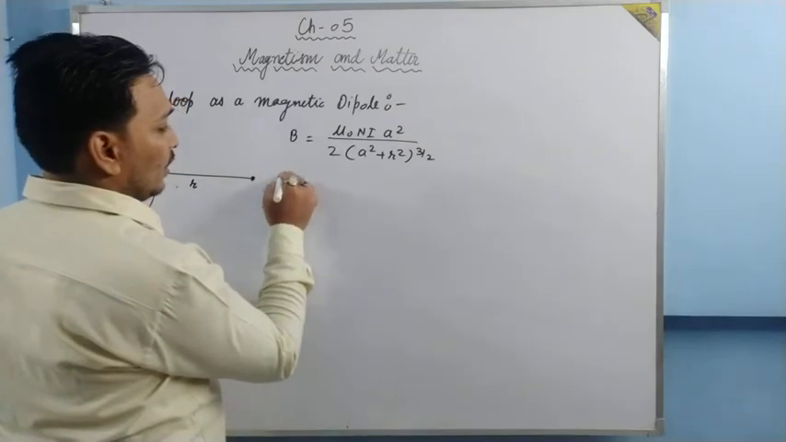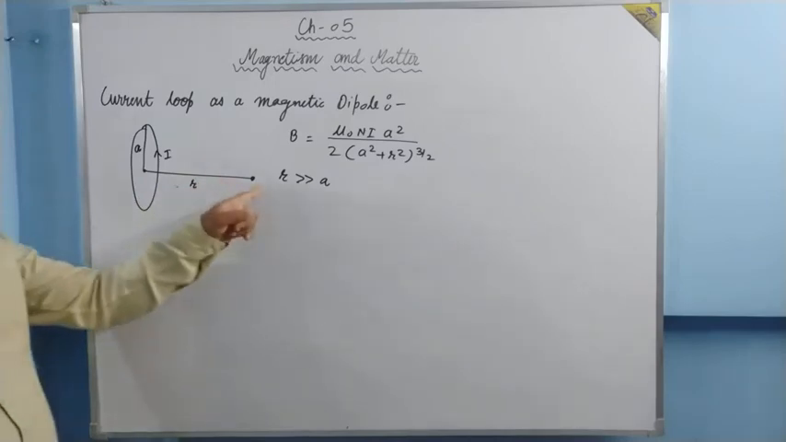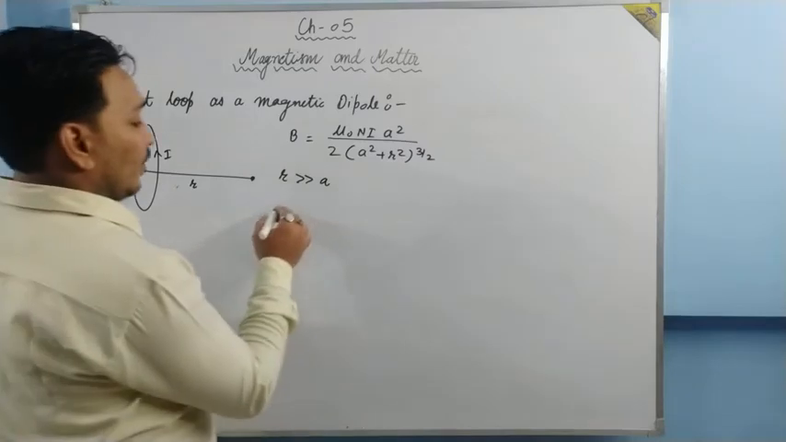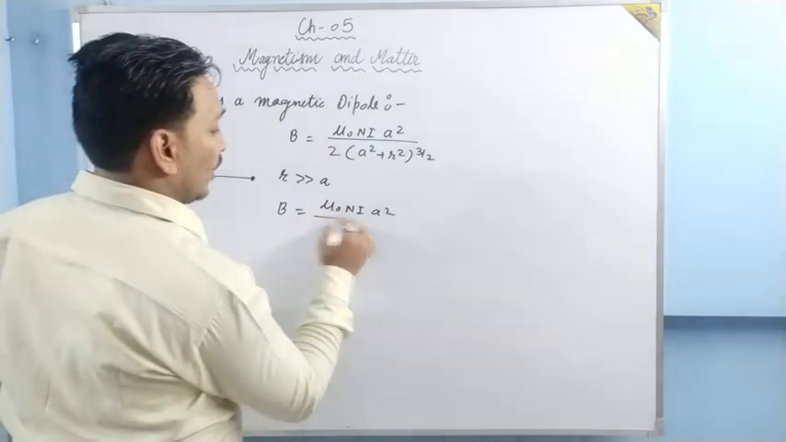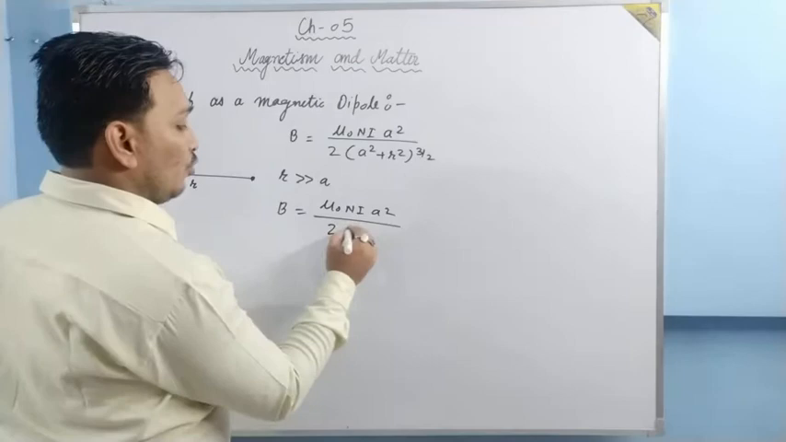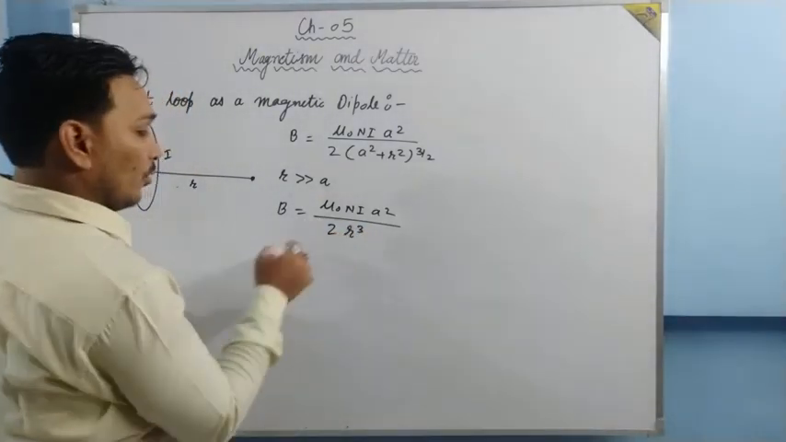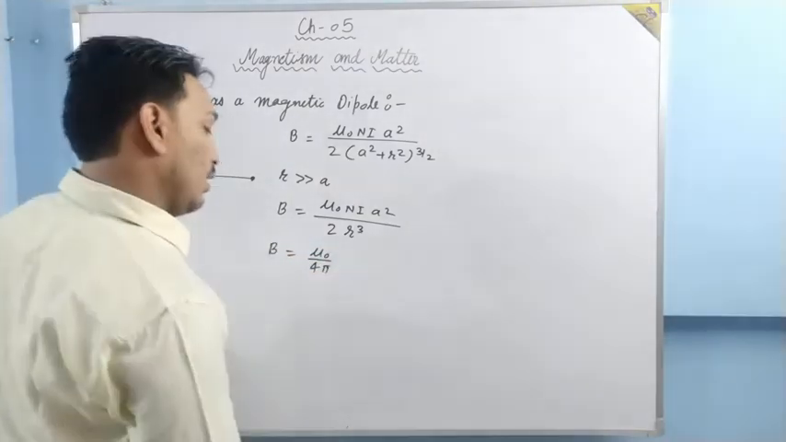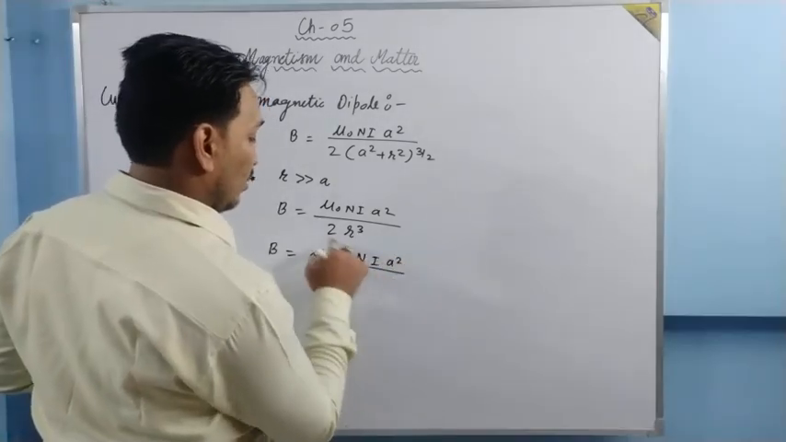I am going to take a first condition: if r is very much greater than a, that is, the axial point distance is very much greater than a, where a is the radius of the loop, then what will happen? We can write B is equal to mu naught Ni a square upon 2. A square will be neglected in comparison to r square. It will be 2r cube. Now what I am going to do? I am going to make it mu naught upon 4 pi. B is equal to mu naught upon 4 pi into Ni a square upon 2r cube.